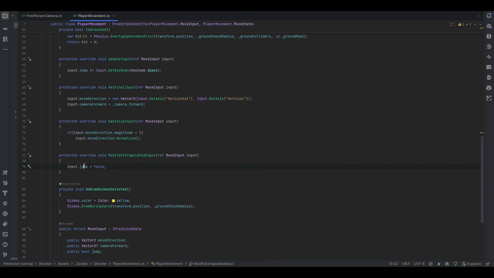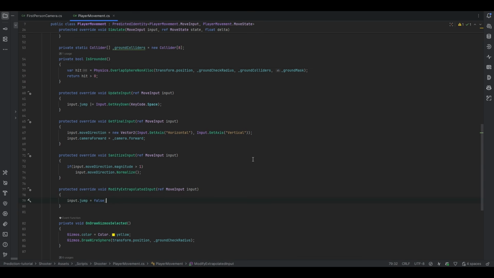So something like shooting or jumping, you don't actually want it to be predicted in that sense, which is what you can pretty much just stop by changing what it extrapolates to. So now every time that it tries to extrapolate information, it'll just go to false. It'll just assume that we're never trying to jump unless I've received the information to jump. And all of that was just a long explanation, but I really hope that it makes sense.